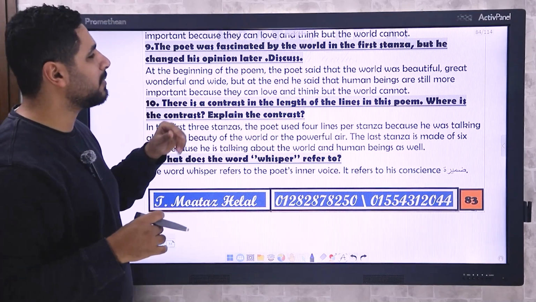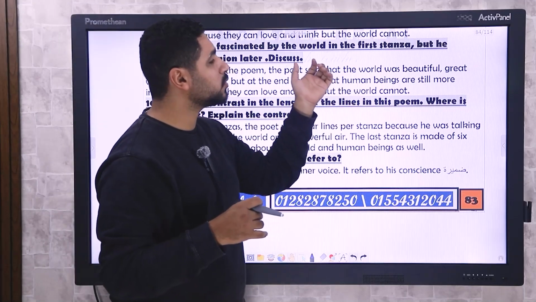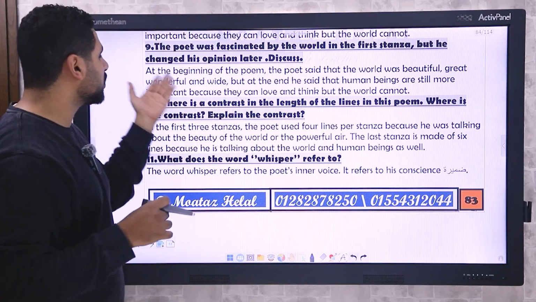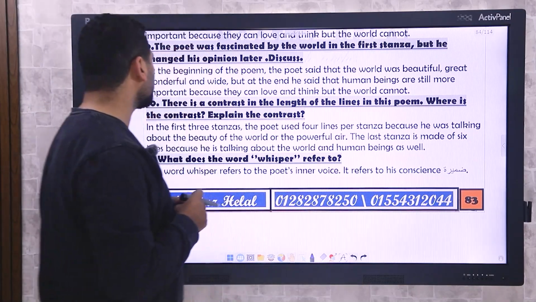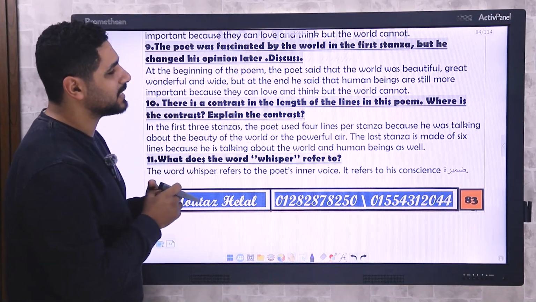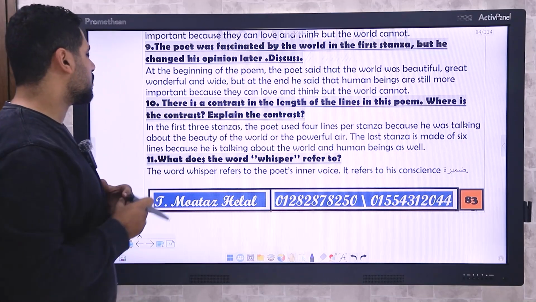At the beginning of the poem, the poet said that the world was beautiful, great, and wonderful. But at the end, he said that human beings are still more important because they can love and think, but the world cannot. Question 10.